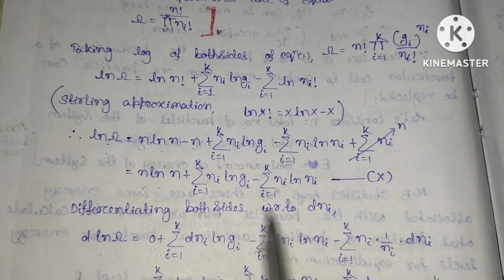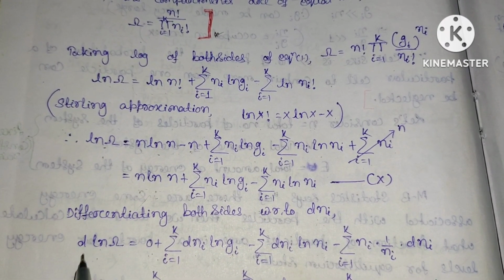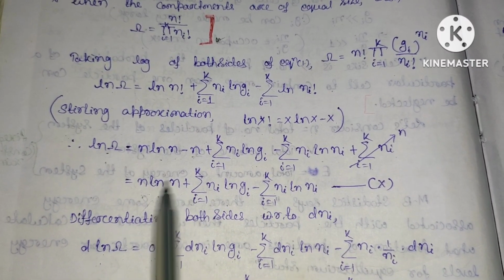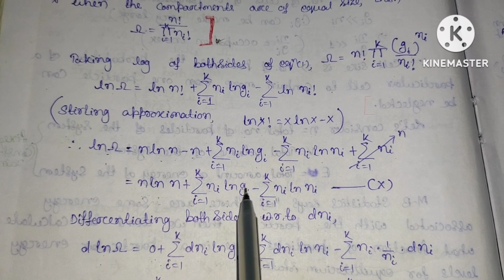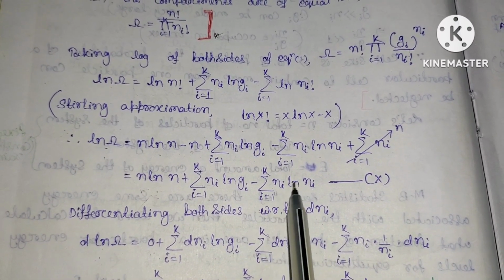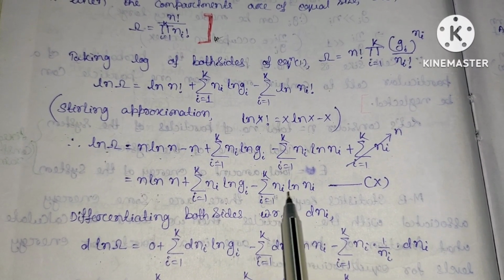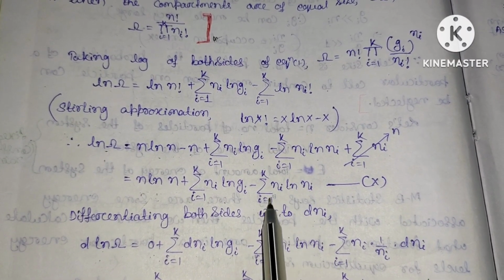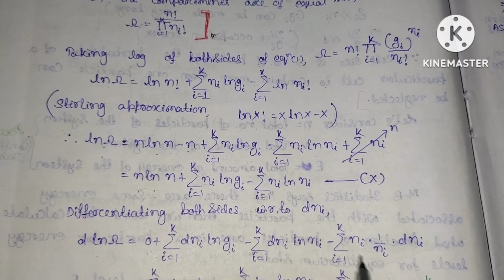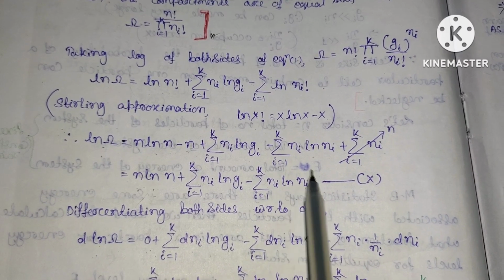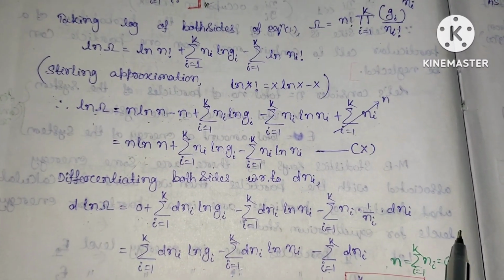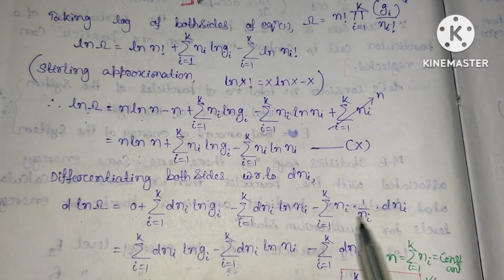So differentiating both sides with respect to dni, we will get d ln omega. With respect to dni, the first term goes to 0. Again this will be dni ln Gi minus the second term here. You can see that here is ni and here is ln ni. So first is dni, and ln ni is constant, minus ni constant into the derivative of ln ni, which is 1 by ni into dni. Clear? So again this ni gets cancelled.